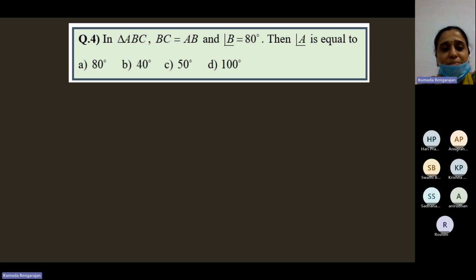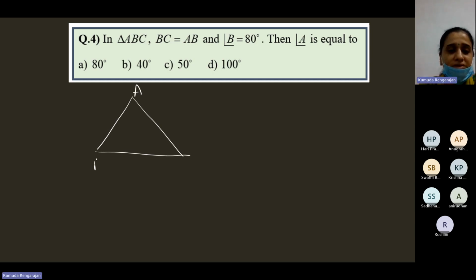In triangle ABC, BC is equal to AB. Okay. So if these two sides are equal, children, then the angle opposite to this side is this angle. Opposite to this side is this angle. If these two sides are equal, then these two angles are equal.